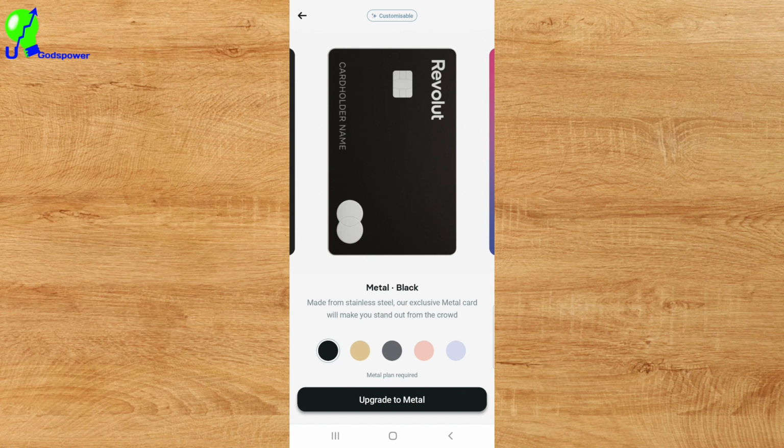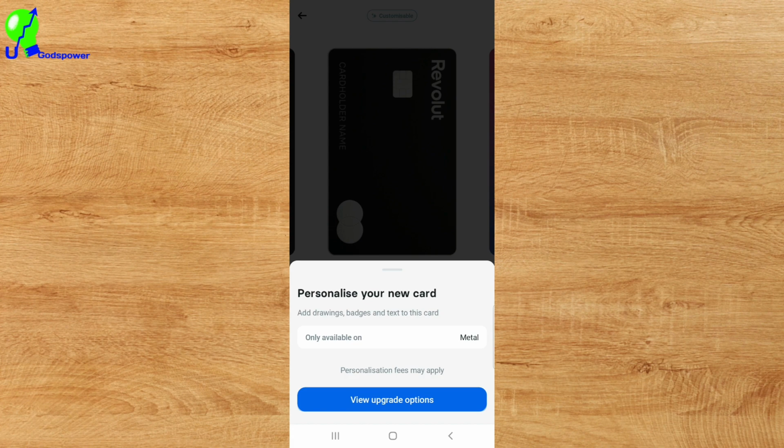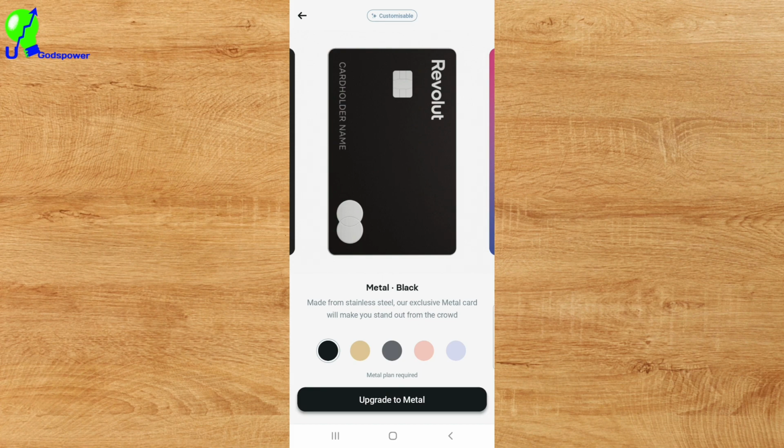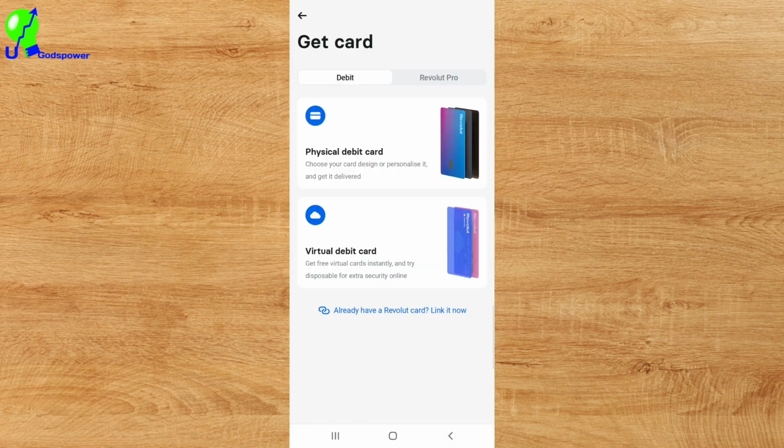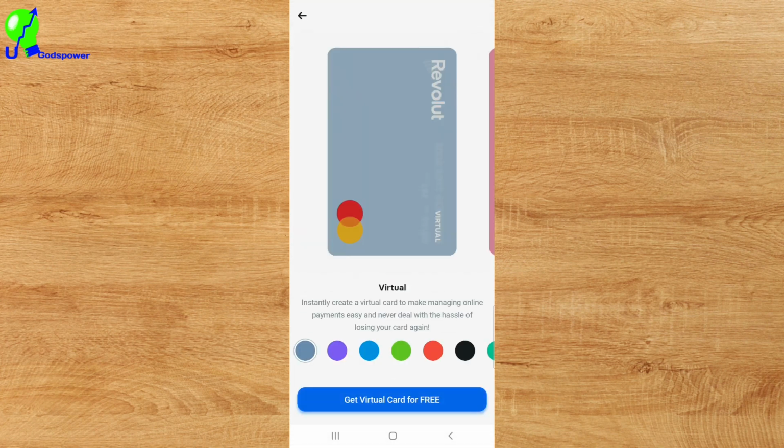And you can upgrade each one of these cards that you can see here, and you can customize it to look exactly how you want. As you can see here, personalization fees may apply. So which means if you design the card how you want it, there is an amount you can pay for doing that. And if we go back now, let us say you see the second card, which is the virtual debit card. The virtual debit card allows you to receive money and do other activities online if you don't want to use the physical card.